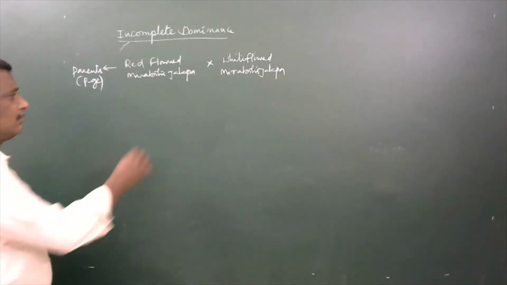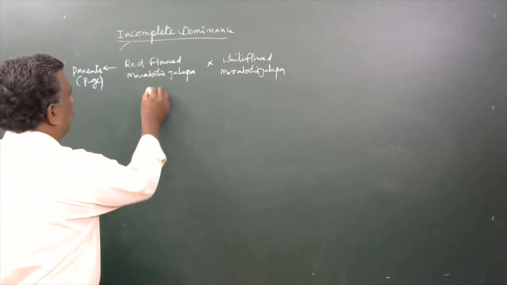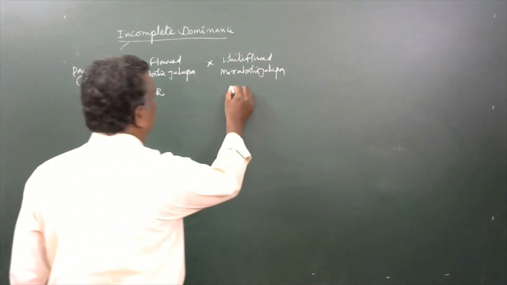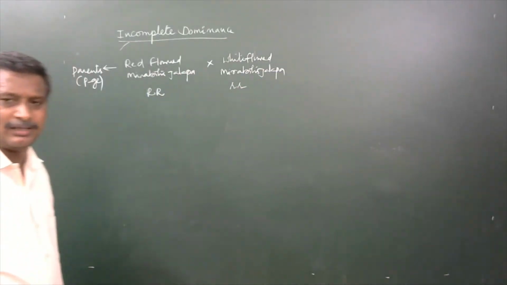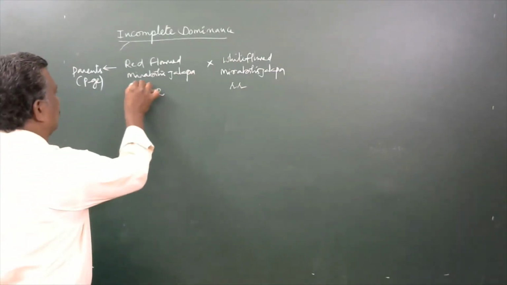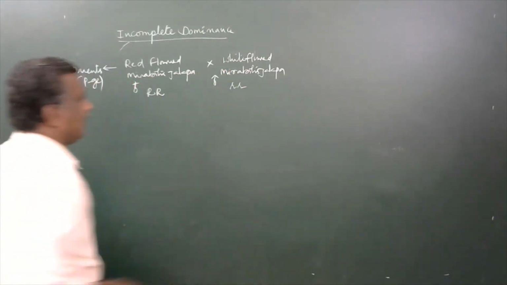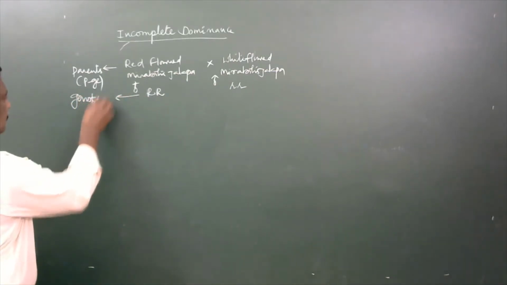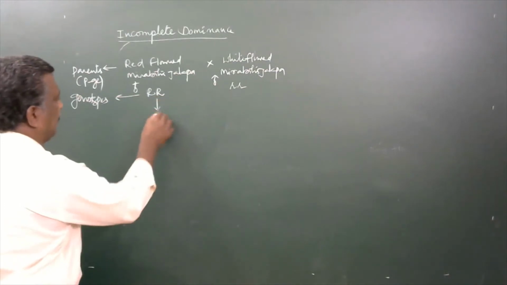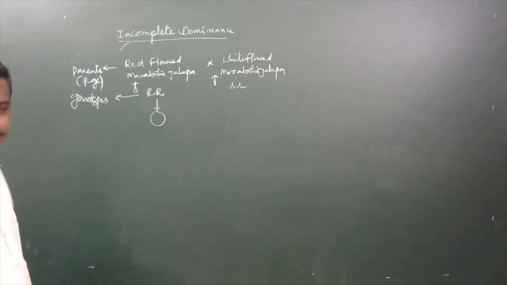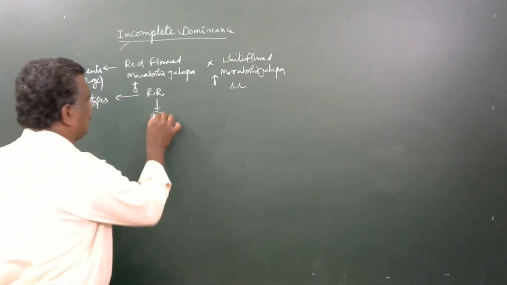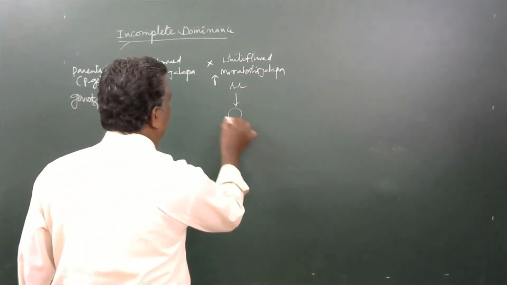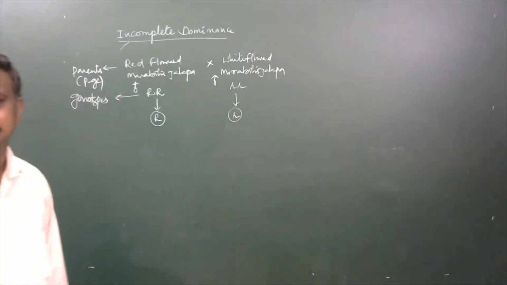Now, they have a capital R as a genotype, and here, small r, you imagine as a genotype for them. It may be a female plant, it may be a male plant. So, these are said to be genotypes. From them, gametes are developed, that is, the female gamete with the capital R gene and the male gametes with the small r gene.